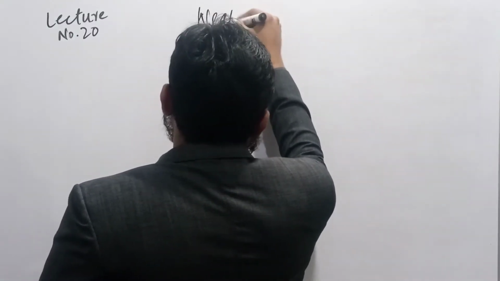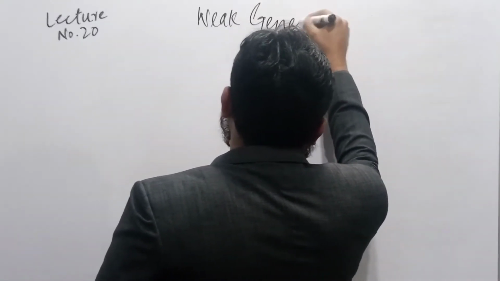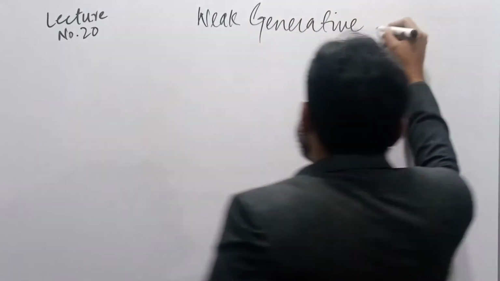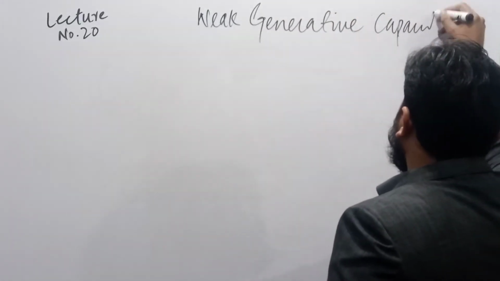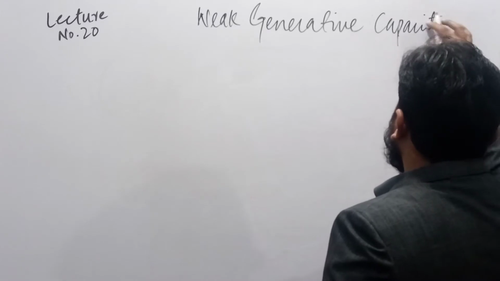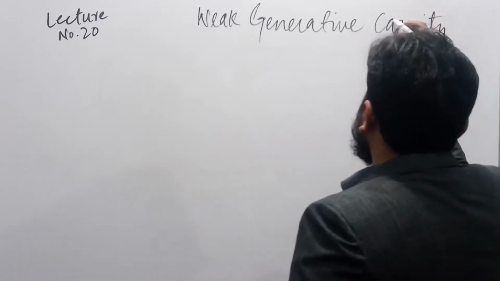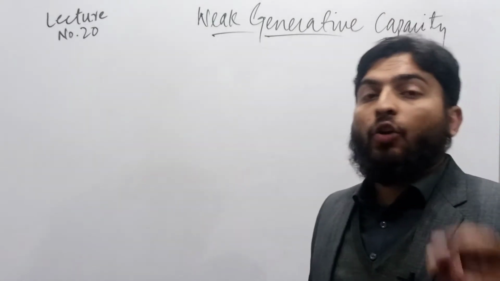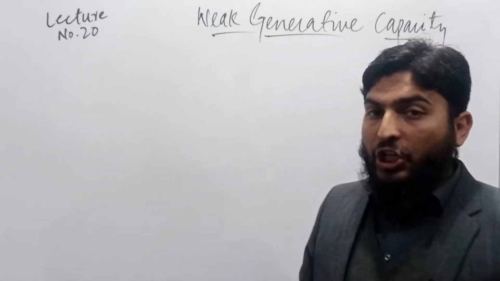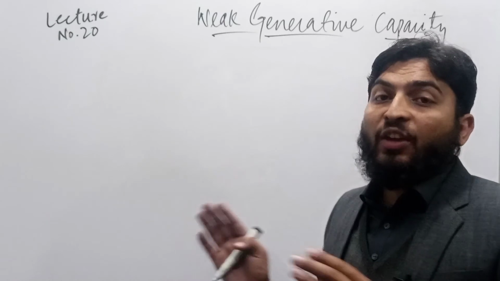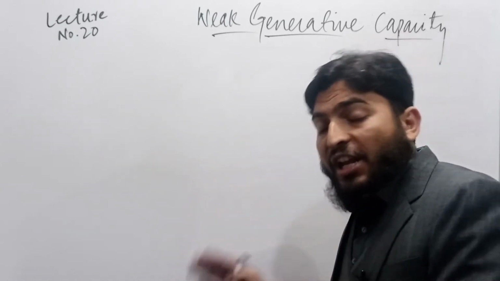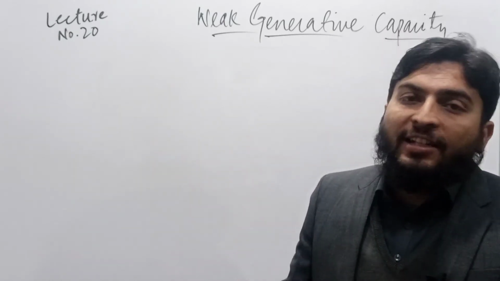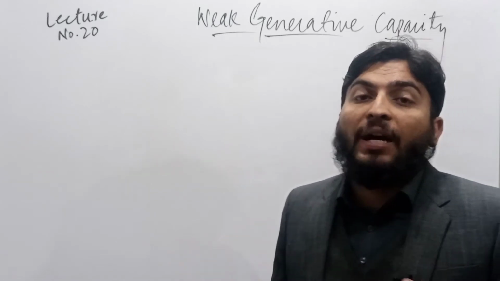Weak generative capacity, according to Noam Chomsky, is when a language practitioner, an individual who uses a sentence, does not know about the parts of it.